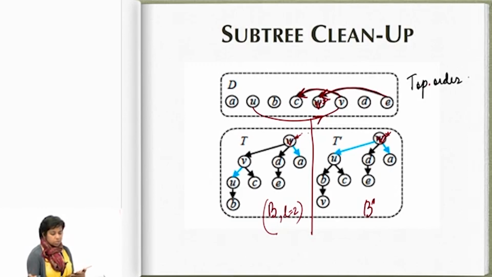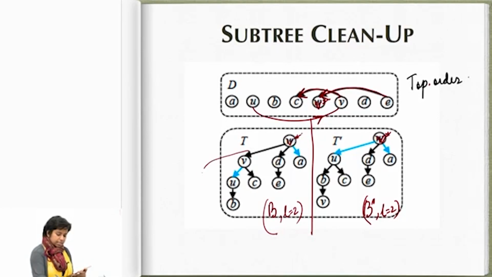So how do we perform this operation? I go down the tree and zero in on the subtree on which the blue arc is incident. So we always have the arc pointing downwards. I look at the root of the subtree where the blue arc is pointing from the root to one of its children.